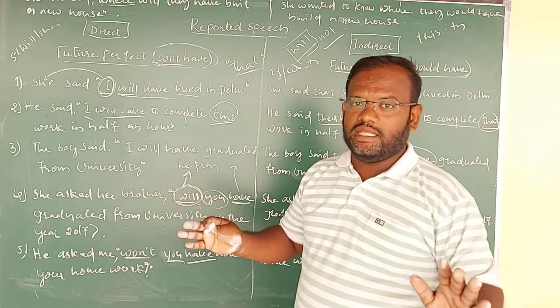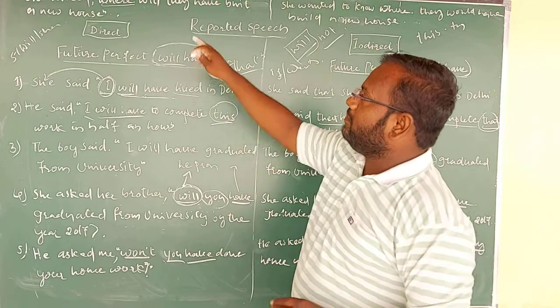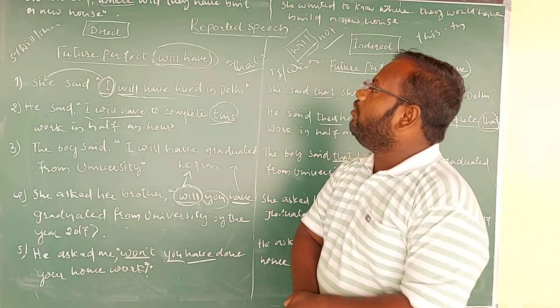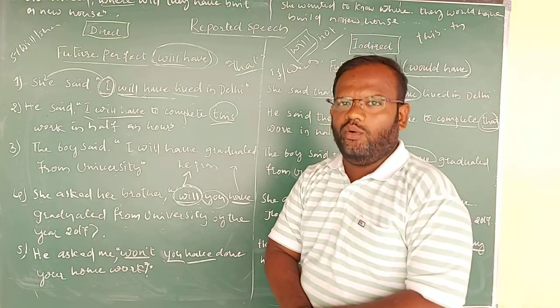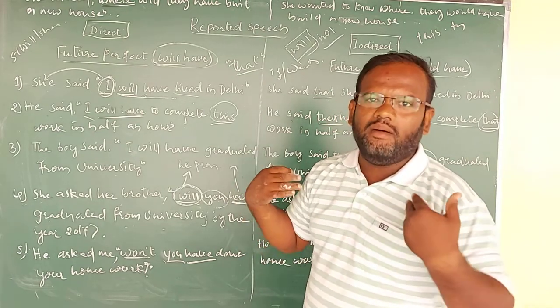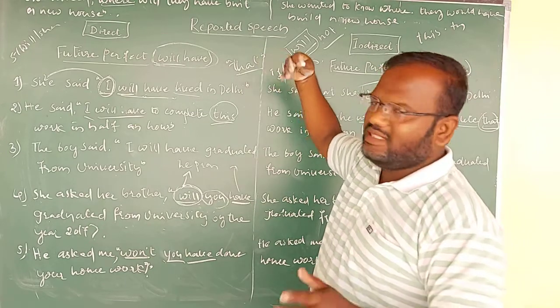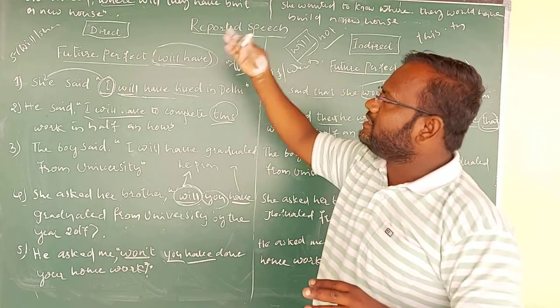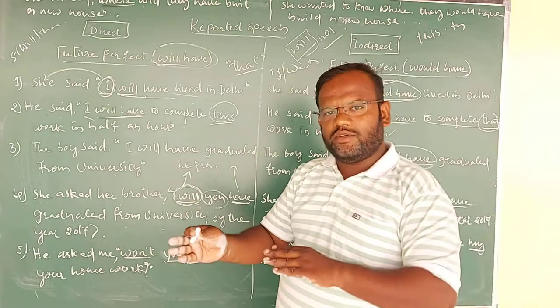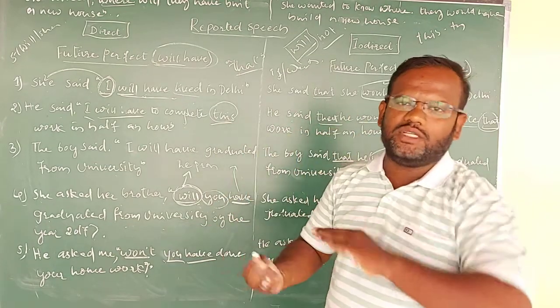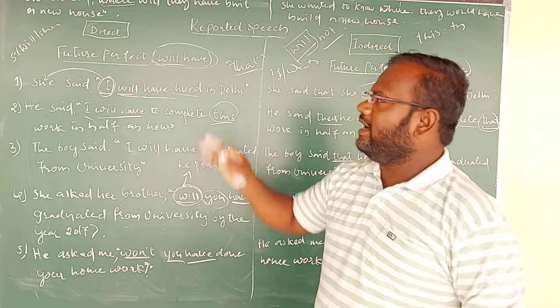Hope you are understanding the things that I am not saying that if somebody is asking me a question, where will they have built a new house, I am not responding for that yes. Or if I am saying no, then the people may think me as if I am a mad, right? So the things we have to understand here, if it is yes or no type of question, we have to use only if or whether. If it is not yes or no type of question, if it is related to WS type of questions, no need to use if or whether, right?